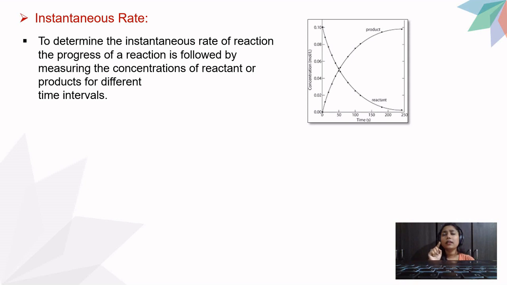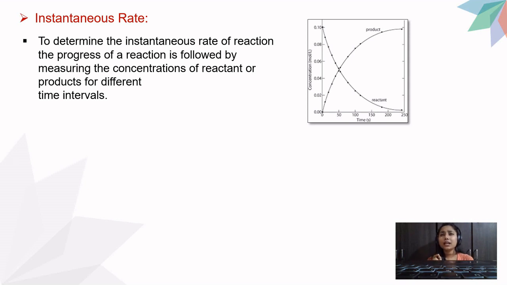You can see that concentration is plotted on the y-axis and time on the x-axis. You can see two curves there, one of product and the other of reactant. First I'll explain the reactant curve, and then we'll go with the product one.